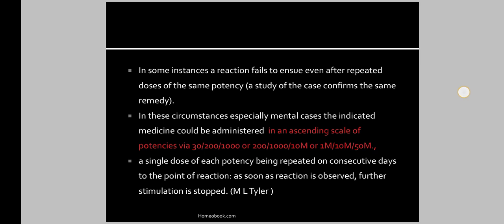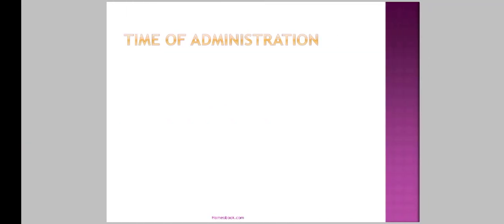In that case, if we give the ascending type of potency, we have to give the repeatedly ascending potency until there is any reaction observed in the patient. If any reaction is observed, then we have to stop further stimulation. That is given by Dr. Tyler. So this is ascending potency: 30, 200, 1M, 10M, 50M and continued.